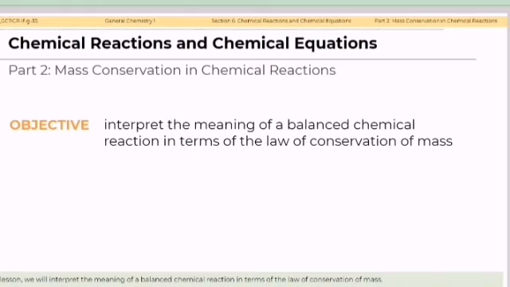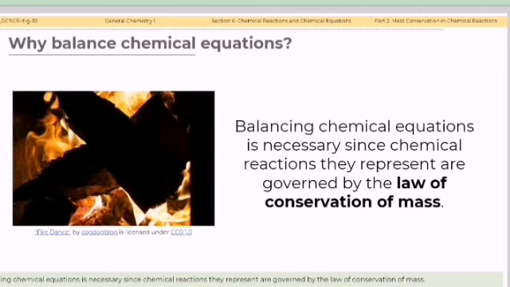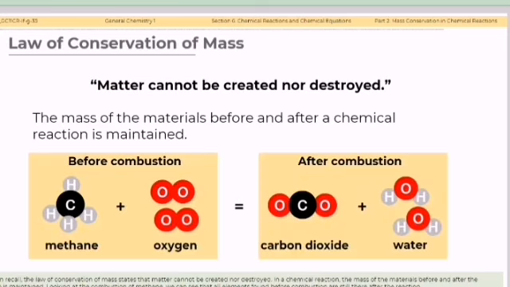In this lesson, we will interpret the meaning of a balanced chemical reaction in terms of the law of conservation of mass. Balancing chemical equations is necessary since the chemical reactions they represent are governed by the law of conservation of mass. If we can recall, the law of conservation of mass states that matter cannot be created nor destroyed. In a chemical reaction, the mass of the materials before and after reaction is maintained.